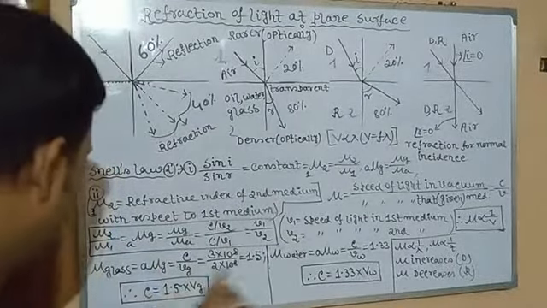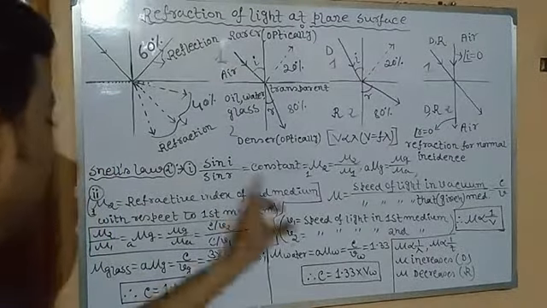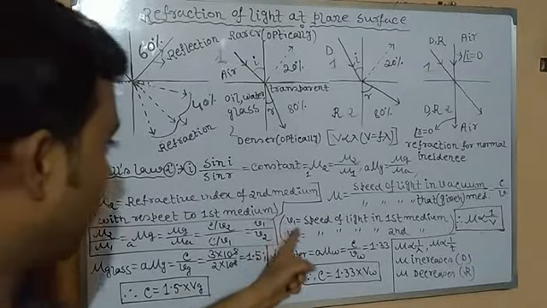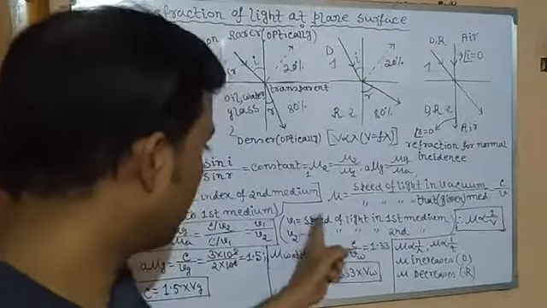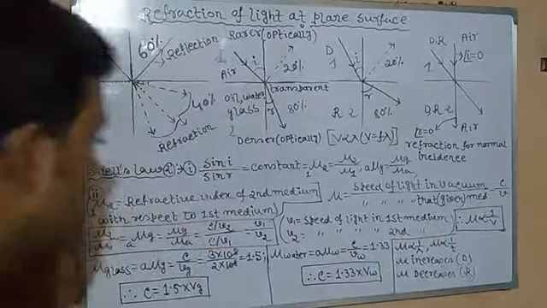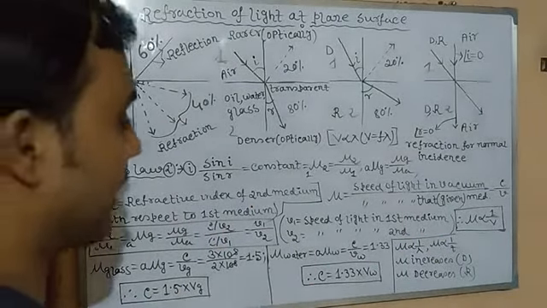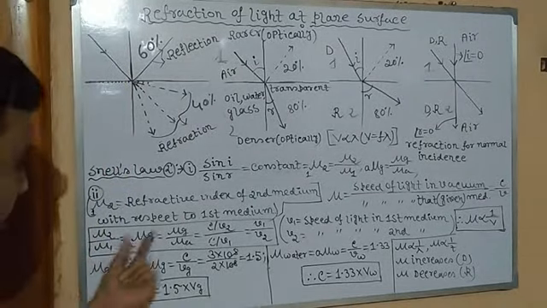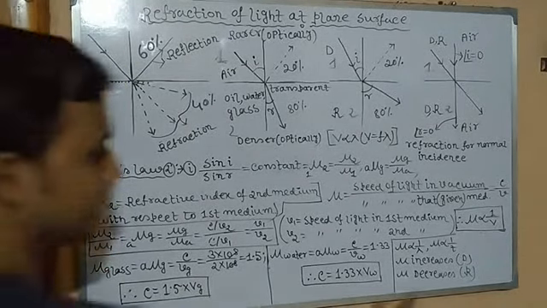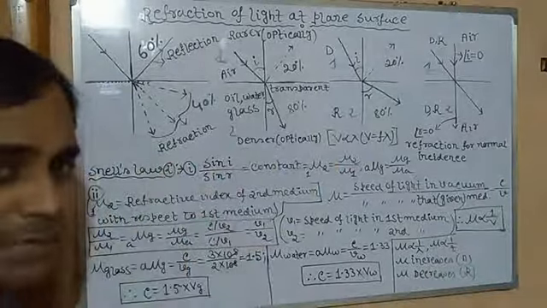Important equations are generally boxed. What is V1? I have already written: speed of light in first medium, speed of light in second medium. So from this we can find out the relation between the refractive index and the velocity of light, that is mu varies as 1 by v. Inversely proportional. Why?